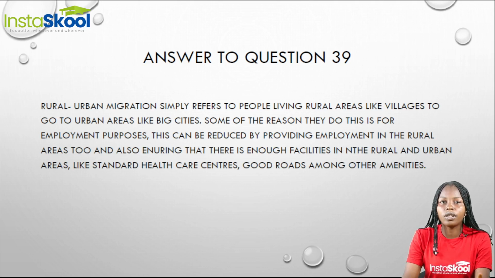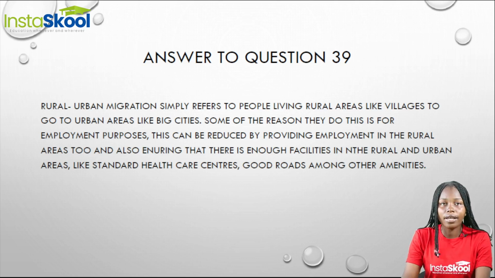Now, how can we reduce this migration? It's by providing employment in the rural areas and also ensuring that there is enough facilities in both the rural and urban area, such as standard healthcare centers, good roads, and other things.